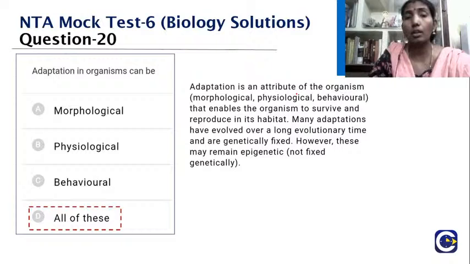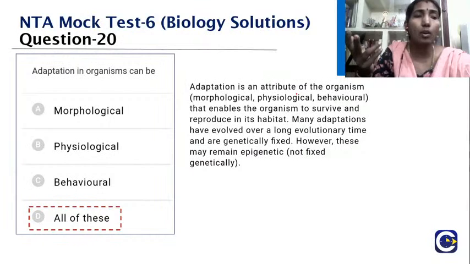But what about an example for morphological adaptation? You can see leopards, or the seals and those animals that live in colder regions, and how they have Allen's rule, like short ears and all that. That is what we call the morphological adaptation.